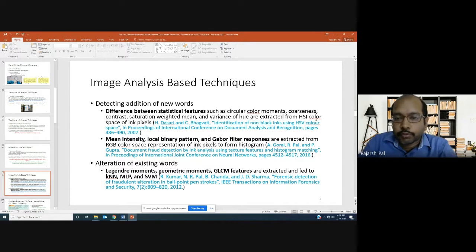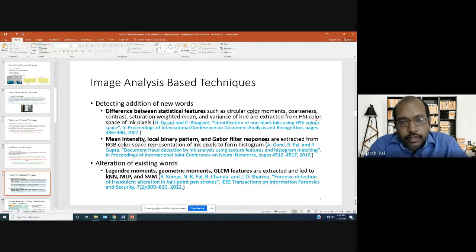For those who are familiar with image processing, we know that there are different color models available to represent color values, like RGB, HSI, CIELab, YCbCr, right? So they were working in the HSI color space, and they extracted a few statistical features from a pair of words which they were investigating, to see whether they were written using the same pen or different pens.